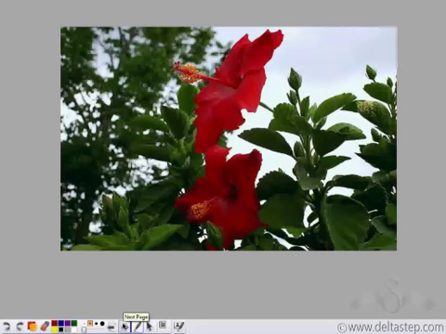Now this is a China rose flower. Notice these flowers also have both the male as well as the female reproductive parts. So self-pollination is possible. Now notice that these anthers are situated much below the stigma.